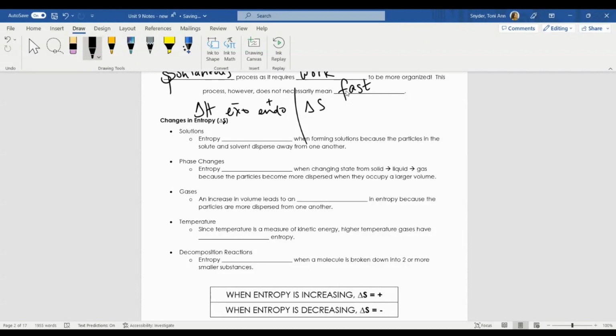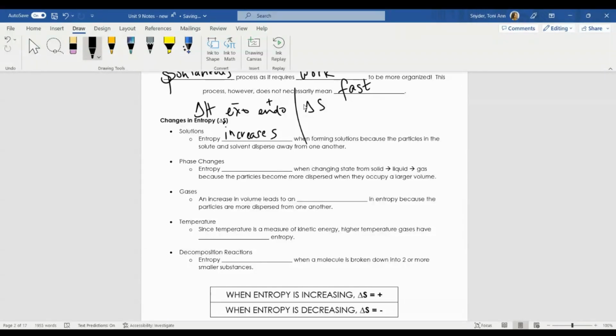Let's talk about solutions. So entropy, when we make solutions, increases. Why is that? Because the particles in a solute and a solvent disperse away from one another. When I make a solution, we already talked about this in thermo. When I put an ionic solid into water, I have to break ionic bonds and I have to break hydrogen bonds.